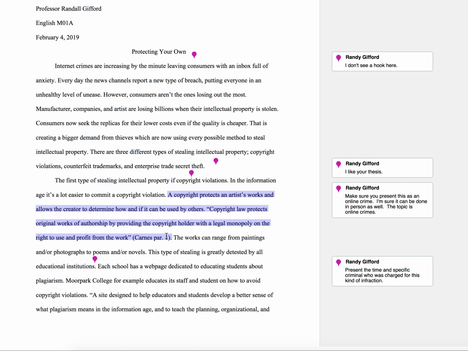This is interesting, but it really doesn't belong. This could maybe be in the introduction, but you should jump directly into an example of a digital copyright violation. You don't need to define what that means.